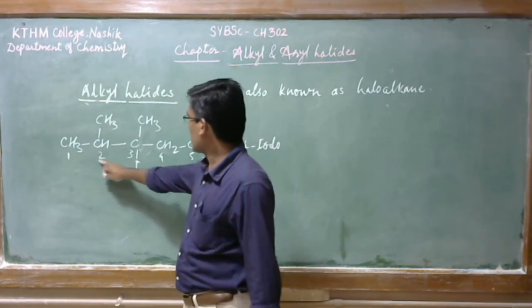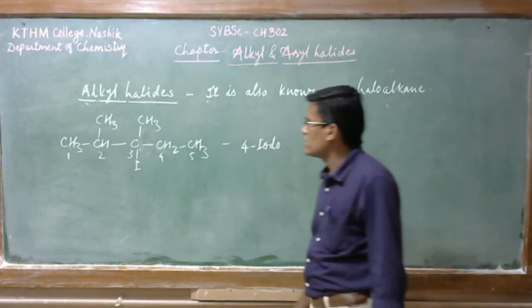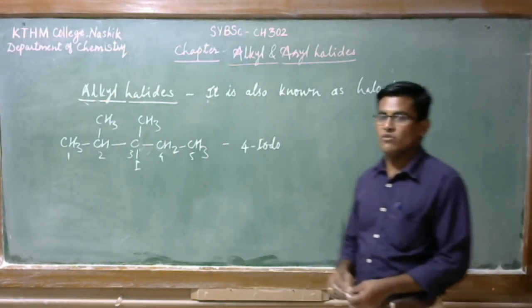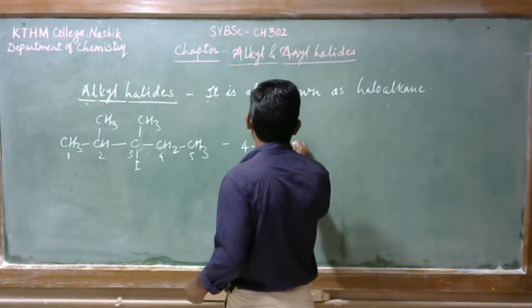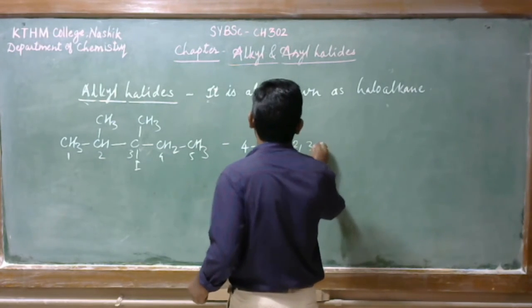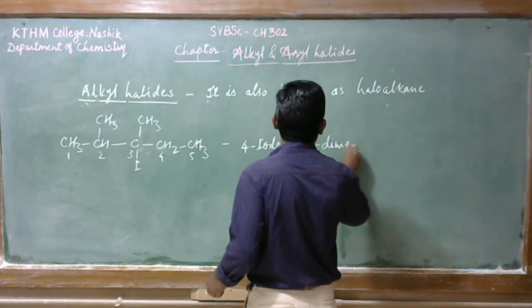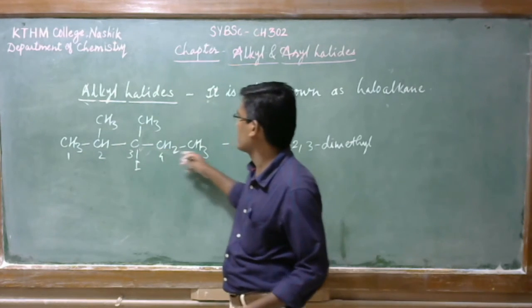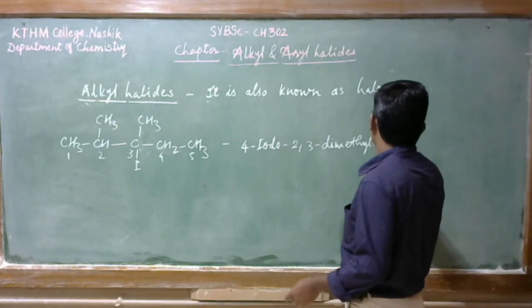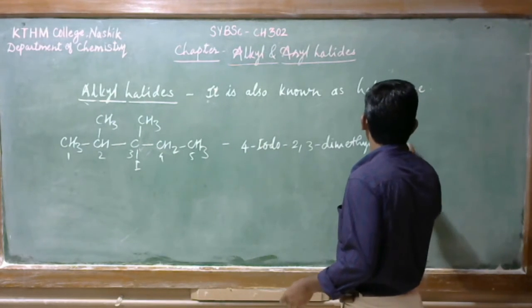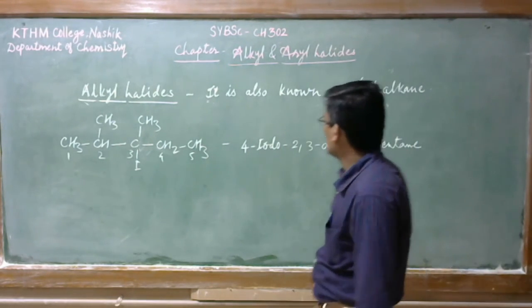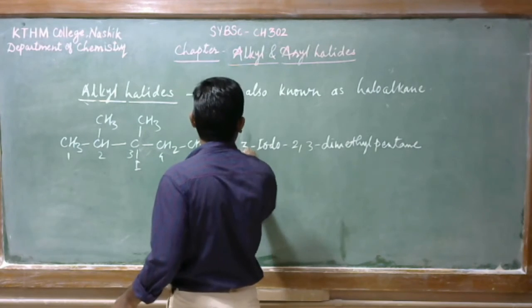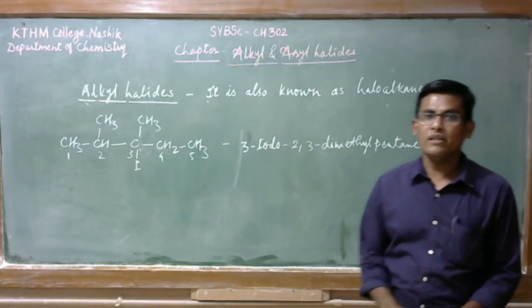Then at the second and third carbons there are methyl groups. So it would be 2,3-dimethyl pentane. Not 4, but 3-iodo-2,3-dimethylpentane.